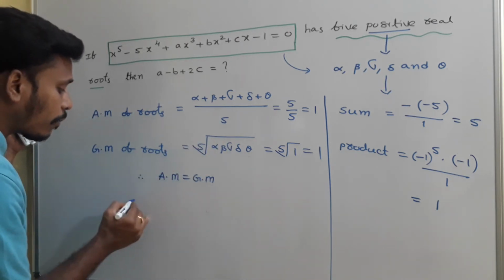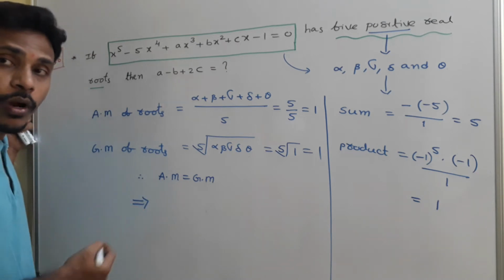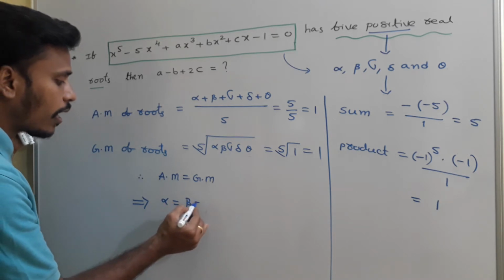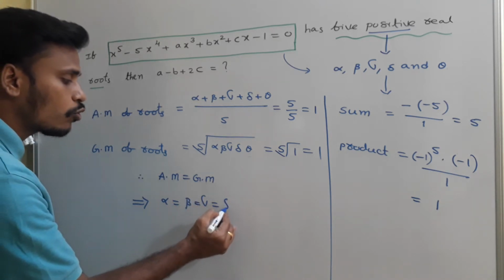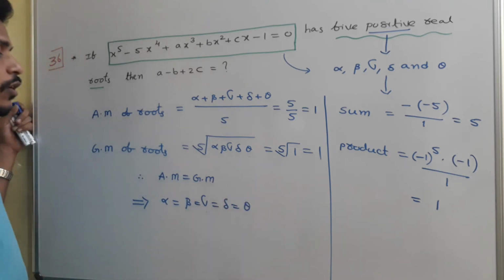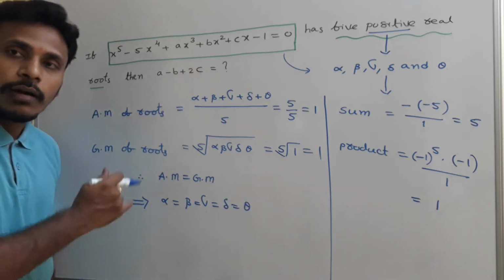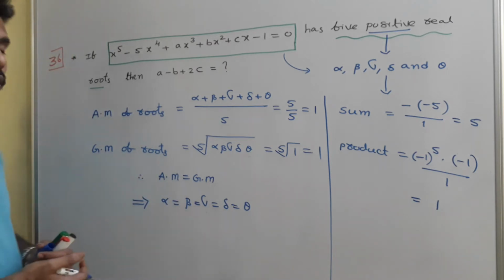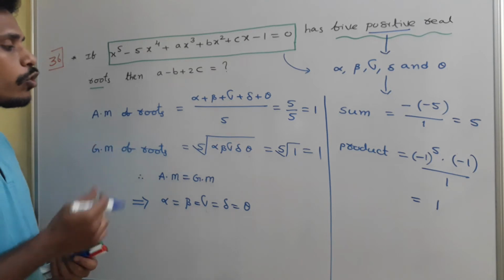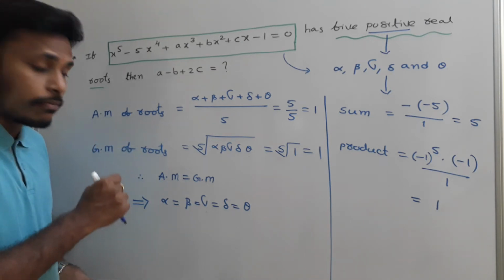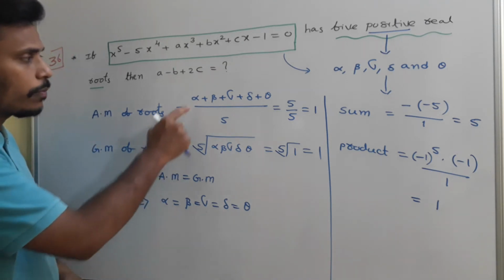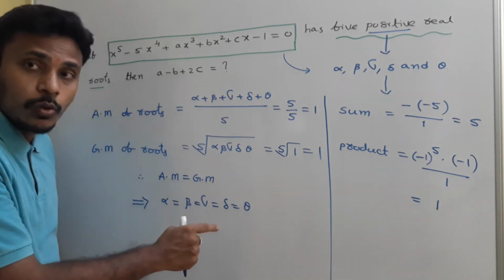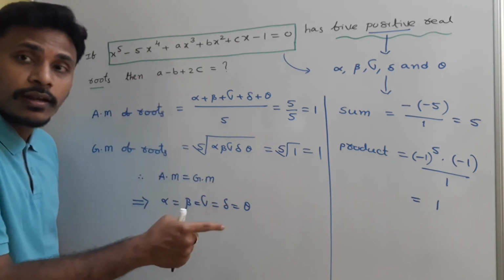Since arithmetic mean is equal to geometric mean, what do we need to say? Since these two are equal, all the roots are equal. So that implies alpha is equal to beta is equal to gamma is equal to delta is equal to theta. Alpha, beta, gamma, delta, theta all are equal. Since all are equal, if you just replace everything here, you will get it as alpha, right? All those numbers are equal, and the sum of the roots is 5.